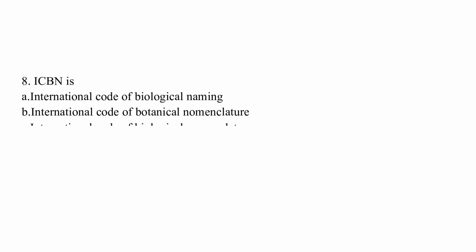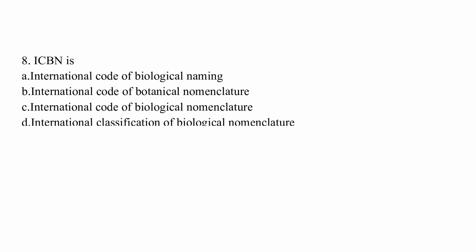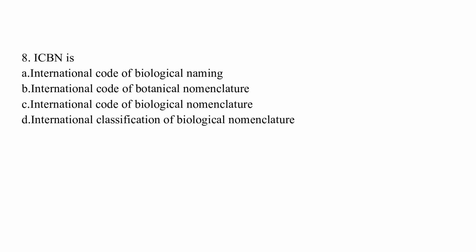ICBN is option A, International Code of Biological Naming. Option B, International Code of Botanical Nomenclature. Option C, International Class of Biological Nomenclature. Option D, International Classification of Biological Nomenclature. The correct answer is option B, which is International Code of Botanical Nomenclature.